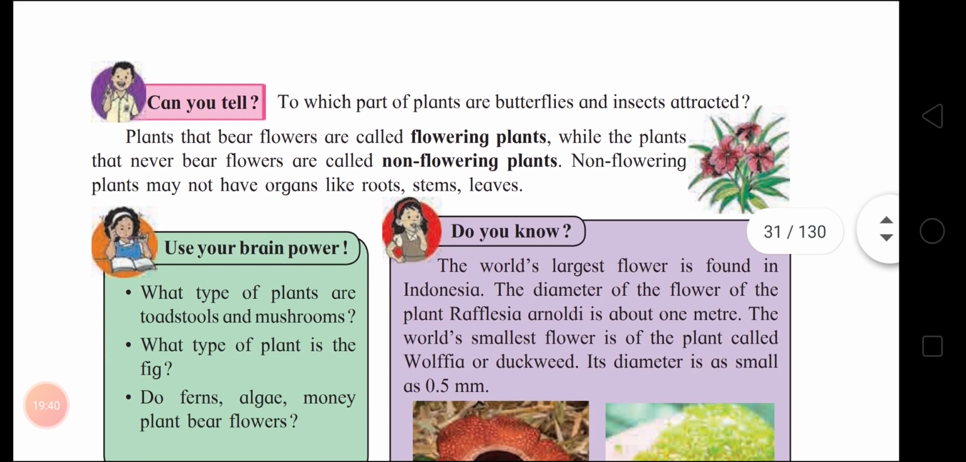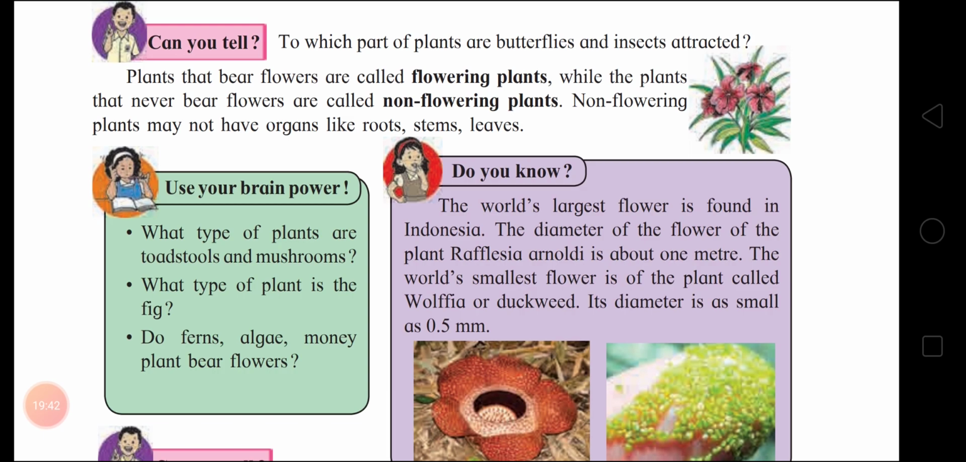Next, to which part of plants are butterflies and insects attracted? Yes, butterflies and insects are attracted towards the flowers of the plants. Okay, so plants that bear flowers are called flowering plants, while the plants that never bear flowers are called non-flowering plants. So non-flowering plants may not have organs like roots, stem, leaves. Okay, children?